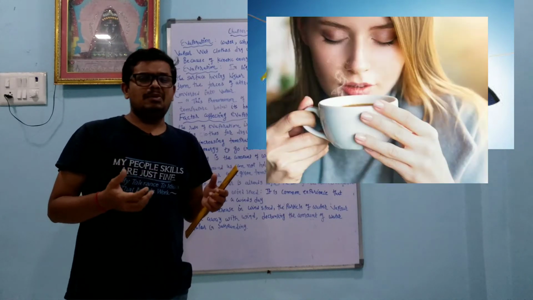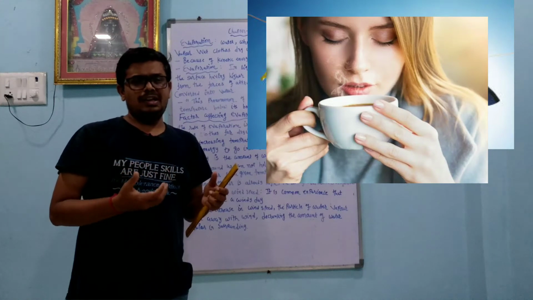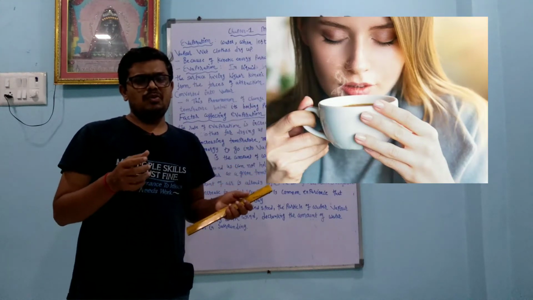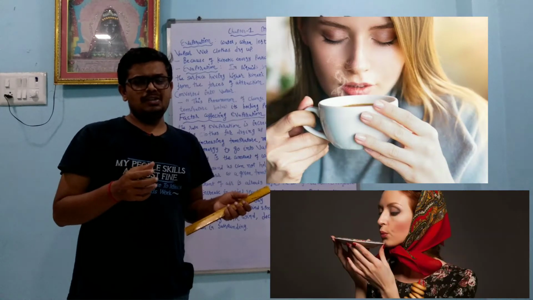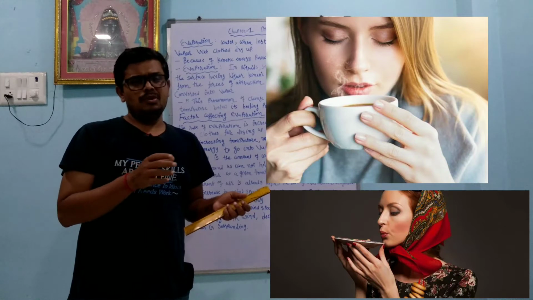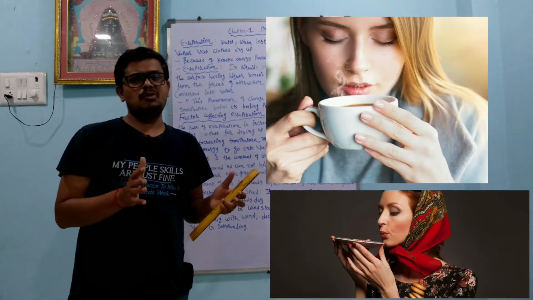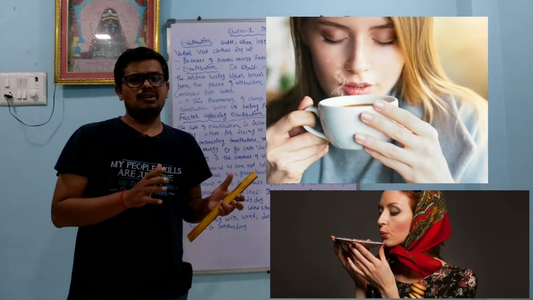Many people like to drink coffee or tea, and they use a saucer. Whenever you try to drink hot tea or coffee directly, you are not able to drink it properly. But when you put it into the saucer, the surface area increases, and because of that we can easily drink the tea or coffee.